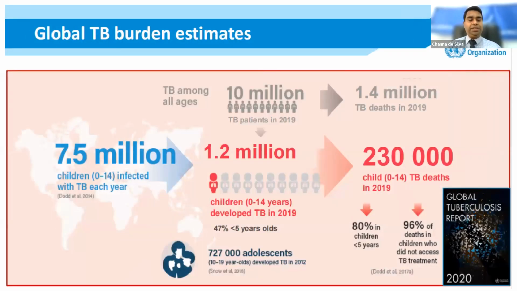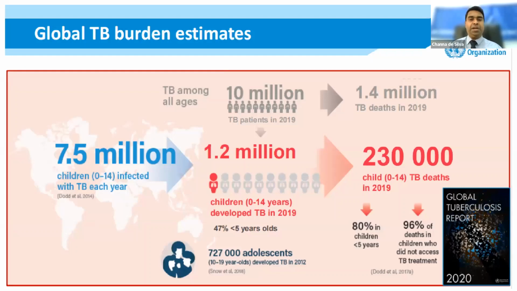Estimates of WHO suggest 7.5 million children were infected with TB worldwide in 2019. Out of that, 1.2 million children were actually reported to have the disease, and 230,000 children died of TB during 2019. Usually, annually, around this number of children die. And out of this, an important thing, 80% of children who died of TB are less than 5 years of age. That's the main concern about childhood TB.